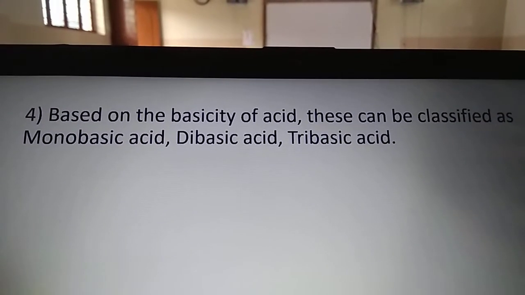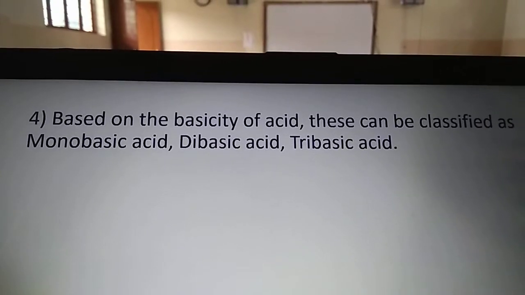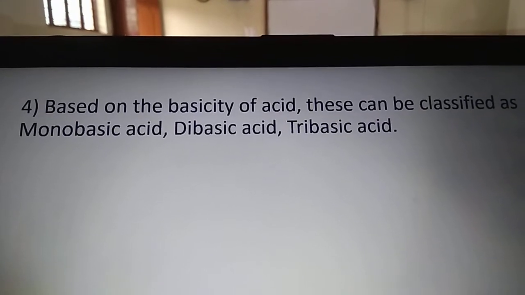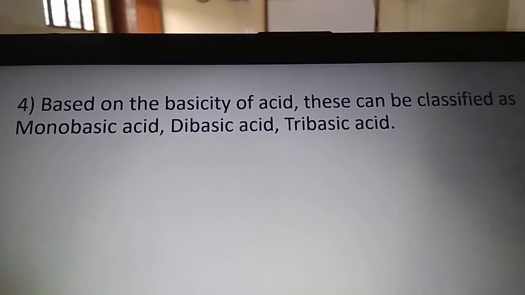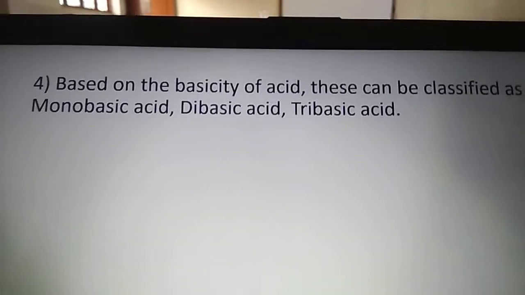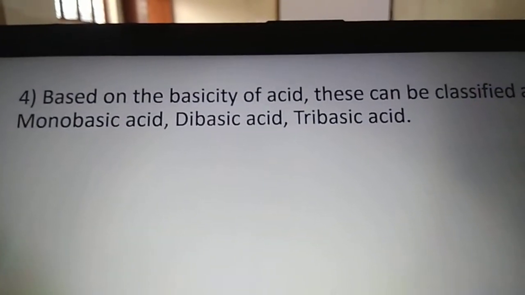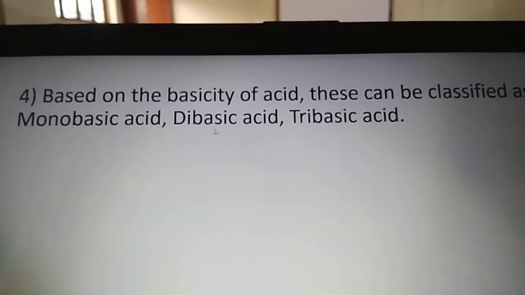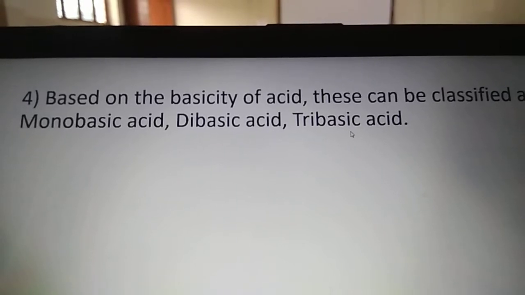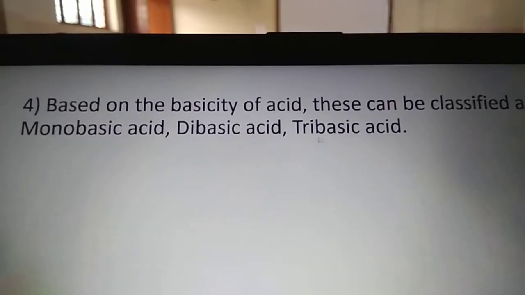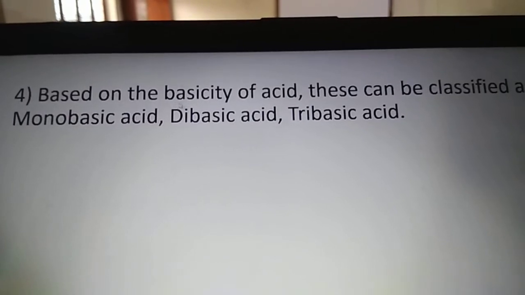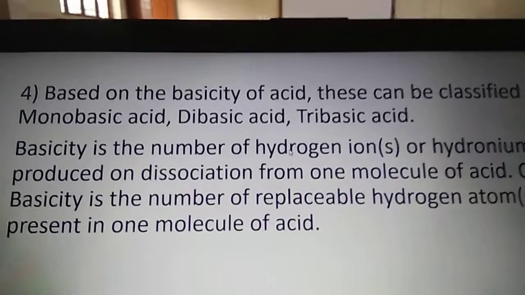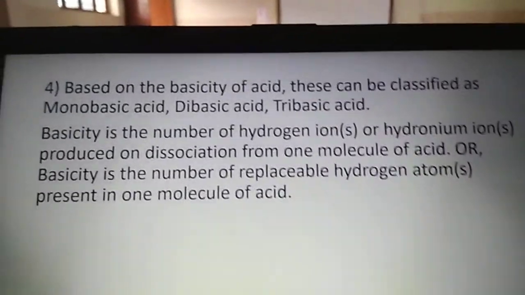Now one more type of classification of acid is there, and based on that acids can be classified as monobasic, dibasic or tribasic acids. That is, based on the basicity of acid, these can be classified as monobasic acid, dibasic acid and tribasic acid. So first we have to learn what does it mean by basicity of acid. What do you understand from that basicity of acid? Let's see.